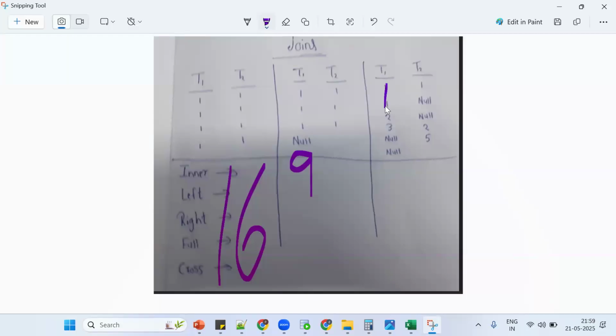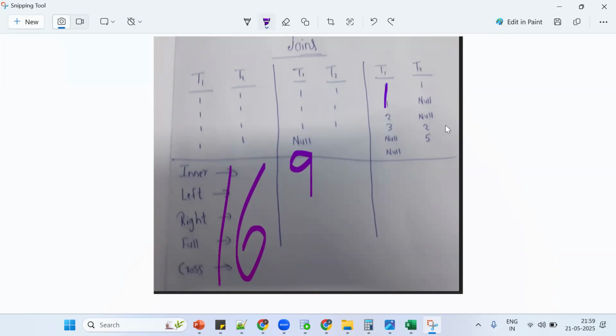What about null? Null cannot be compared, so 3. What about left join? 3 plus 3, 6. What about right join? 3 plus 3, 6. What about full join? 3 plus 3 plus 3.